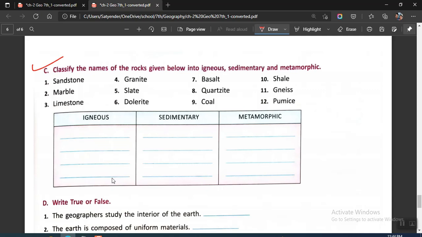Okay, for section C, you will be doing it by yourself. How you will be doing it? You'll be looking at different types of rocks, that is the paragraphs related to igneous rock, sedimentary rock, and metamorphic rock. In those paragraphs, you will find examples, and whichever example you find in that particular paragraph, you will be writing those in the table itself. If you still have any problem, then let me know in the class. Otherwise, it is straightforward. You have to do it by yourself.